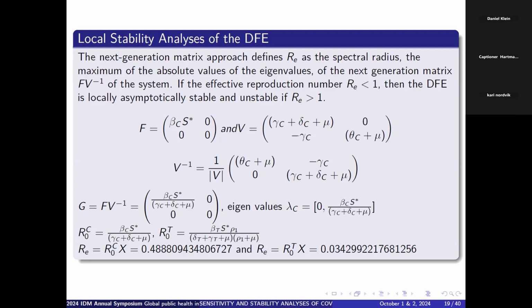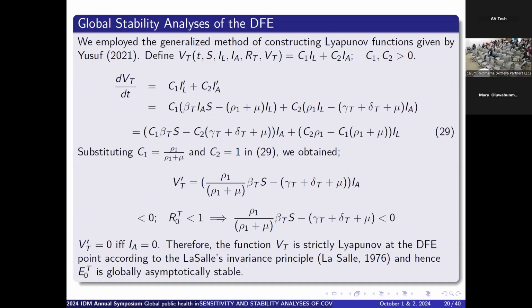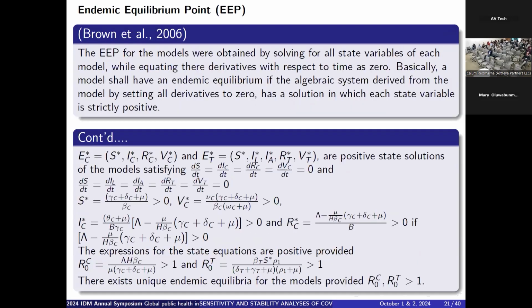Otherwise, if the values should increase, for example, if the value for the immunity wane should increase, as we will see in the simulation results later, then of course it will increase the value of these reproduction numbers, and it might make it difficult or impossible to eradicate those infections. So we also performed the global stability analysis of the disease-free equilibrium.